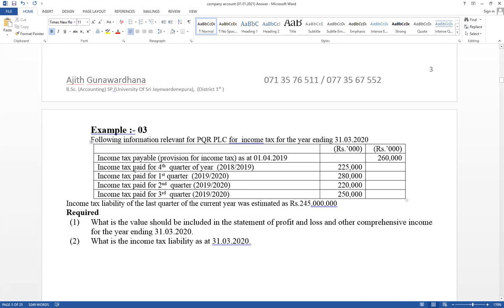It has given paid amount for fourth quarter of the previous year. Paid during the current period. Cash account credit, tax account debit.